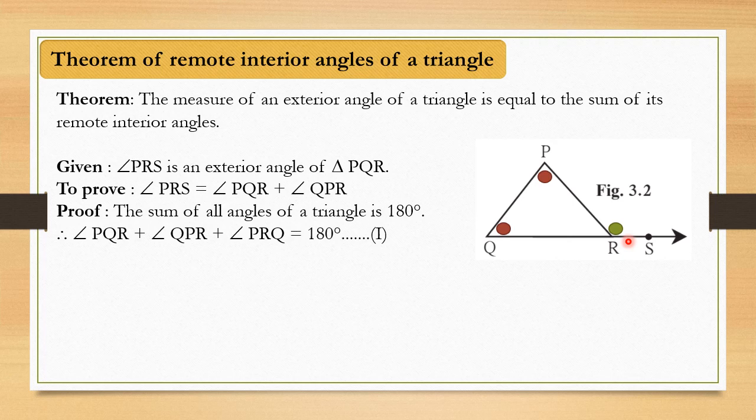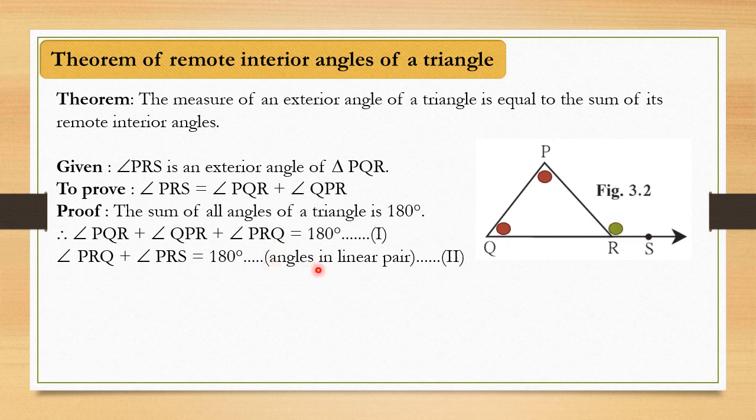And what is the property of linear pair angles? Always the linear pair angles sum is equal to 180 degrees. So next thing, definitely we are going to write down that angle PRQ, that means this interior angle, plus angle PRS, that means this exterior angle, is equal to 180 degrees.